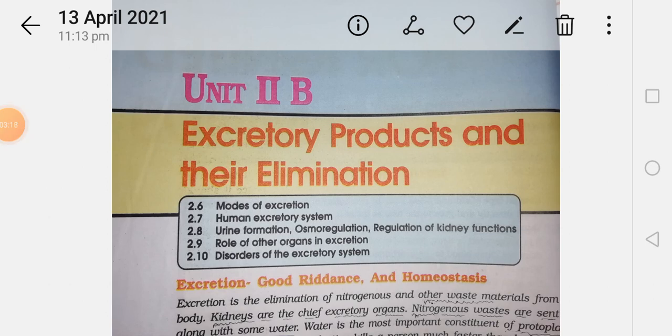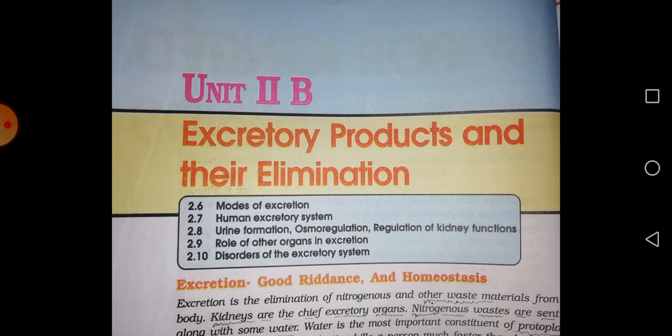Urine is collected through the ureters into the urinary bladder, and next is the urethra. Stool is collected in the rectum and released through the anus to the outer environment. Sweat is also excreted by the sweat glands through the skin. This is the process of elimination of waste products, that is, the elimination of nitrogenous and other waste materials from the body. Kidneys are the chief excretory organs.